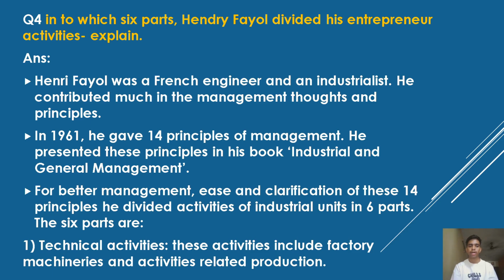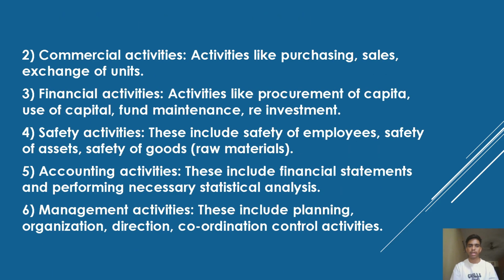These 6 parts are technological activities. These activities include factory machineries and activities related to production. Commercial activities, activities like purchasing, sales, exchange of units. Financial activities, activities like proportional of capital, use of capital, fund maintenance, reinvestment. Safety activities, this includes safety of employees, safety of assets, safety of goods, raw material. Accounting activities, these include financial statement and performing necessary statistical analysis. Management activities, these include planning, organization, direction, coordination, control activities.